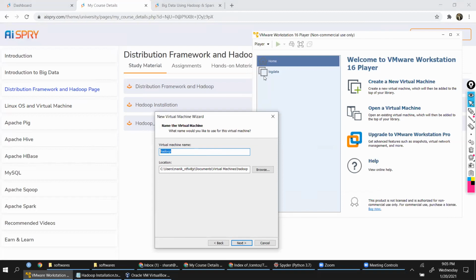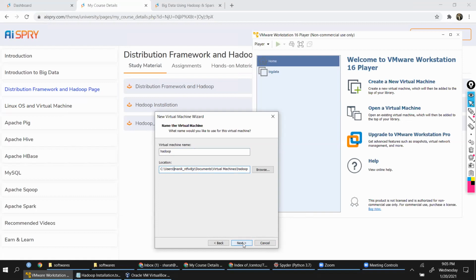And that computer, you're giving a name here. And where that entire content should be loaded is also given here, the location. I'm going with the default locations. If you feel that your system has partitions like C drive, D drive, E drive and all that, and if you have ample storage space in any one location, you can choose that folder also.